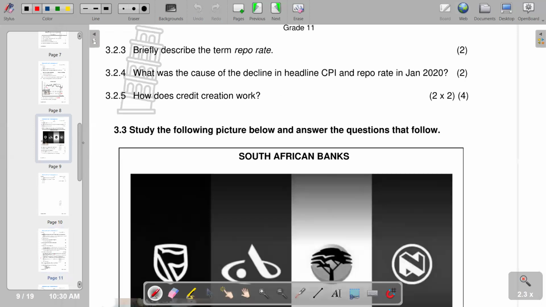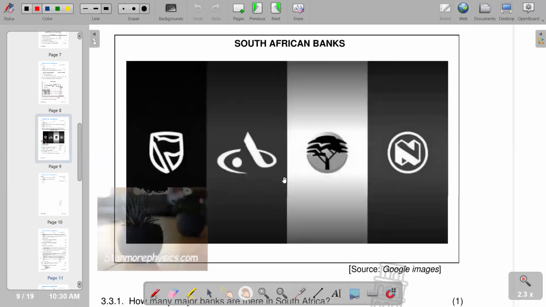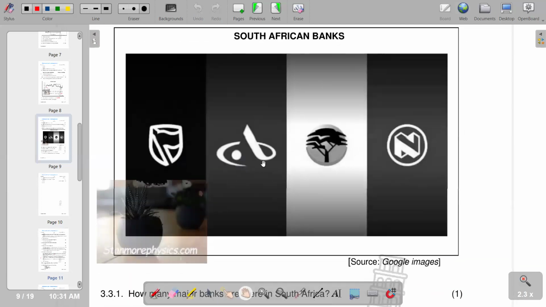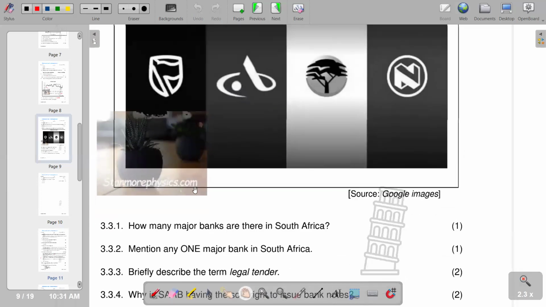So moving on to the next part, which is 3.3. Study the following picture below and answer questions that follow. We are given the picture of South African banks. So this is the picture that we have. So of course, it's indicating South African banks as we are seeing. We go down, it says how many major banks are there in South Africa? So you see that according to information given, we have got 4.